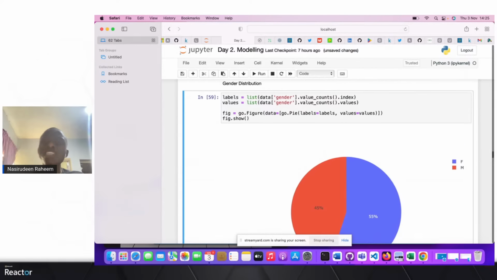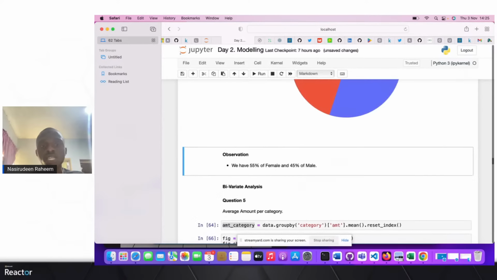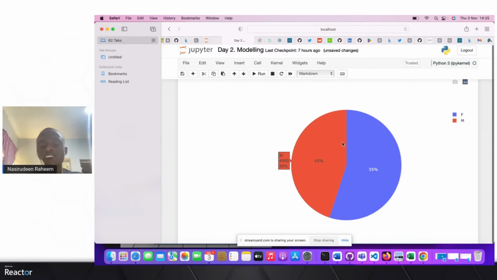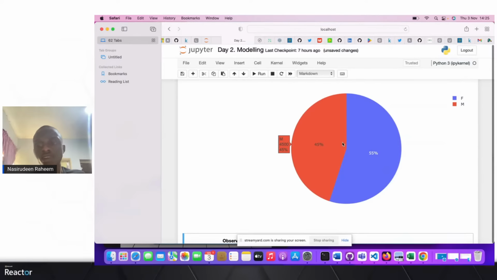So I want to check the demographics. We have looked at fraud, one of the most important variables. We have looked at socioeconomic status, because amount relates to the economic status of the customer. Now we want to look at the gender variations of our customers. We have 55% female and 45% male, so the gap between them is just 10%, which is fine.